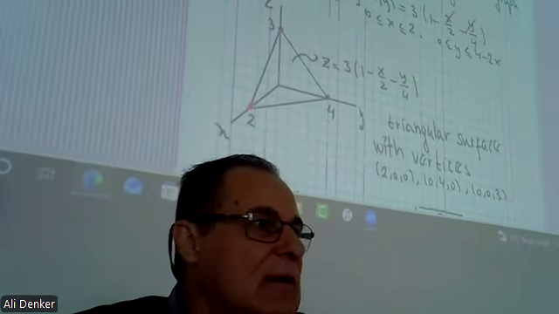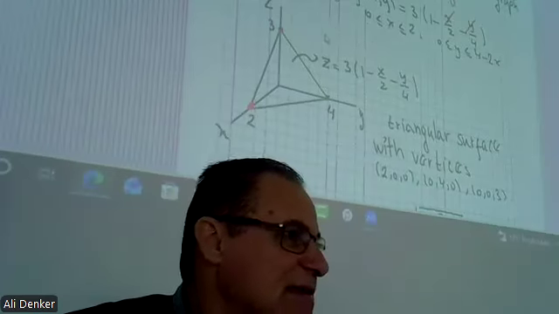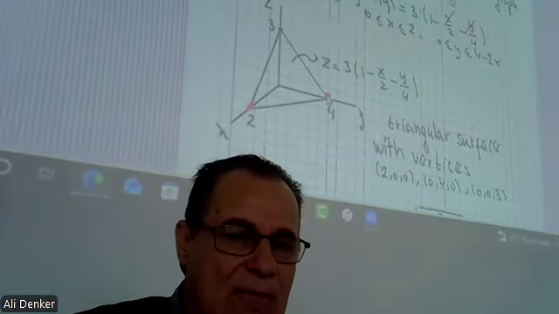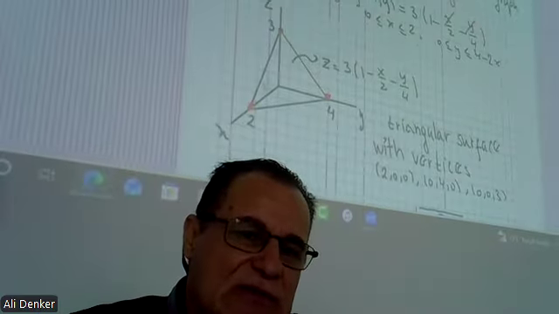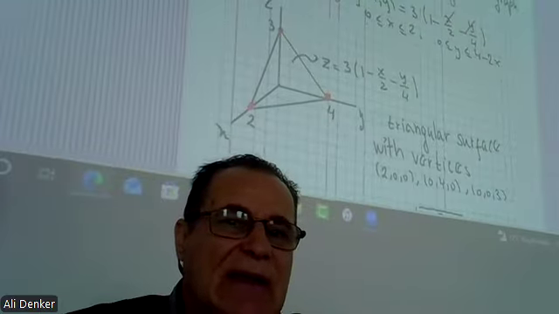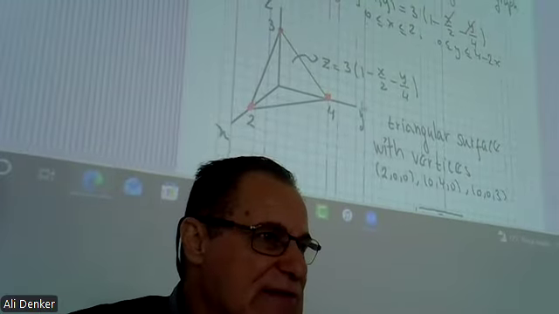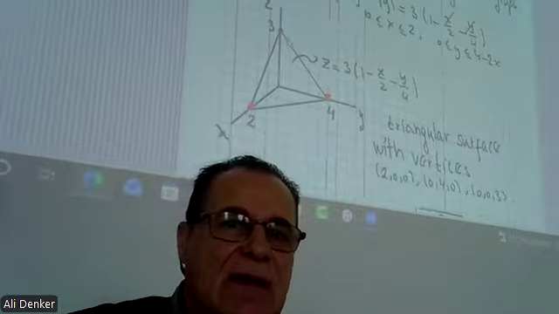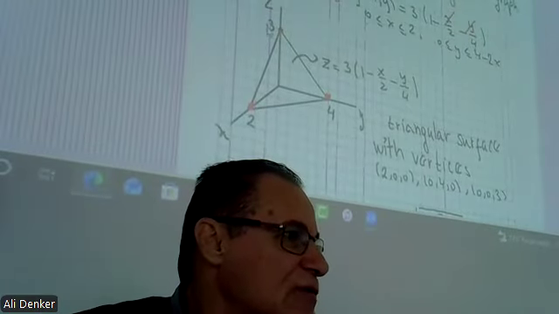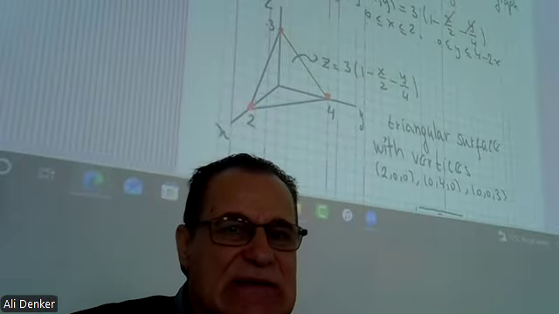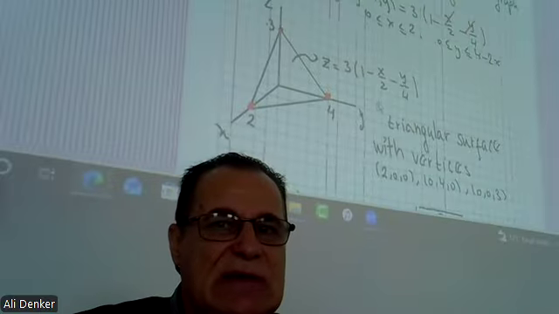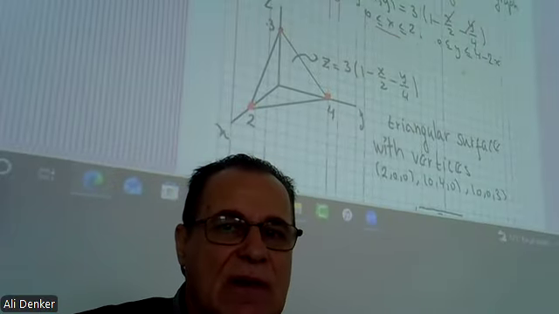And similarly, if you say x = 0, z = 0, you get y from here. And then if you connect these points, you will get a triangular surface with vertices (2, 0, 0), (0, 4, 0), and (0, 0, 3). So this is a triangular surface, okay? This is a triangular surface with the domain of this one.